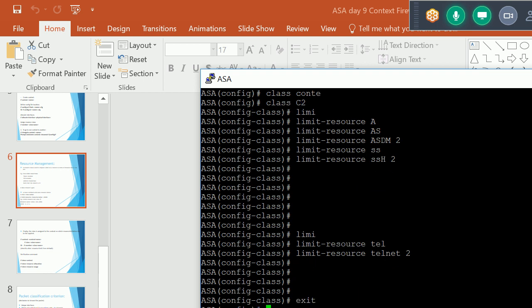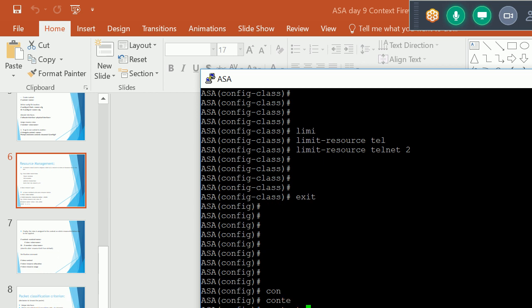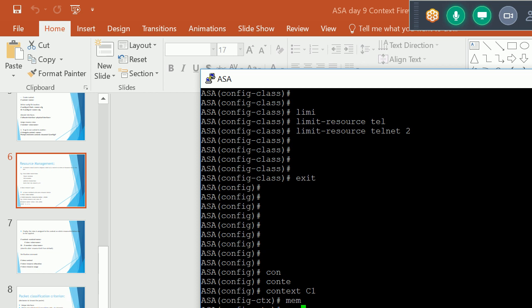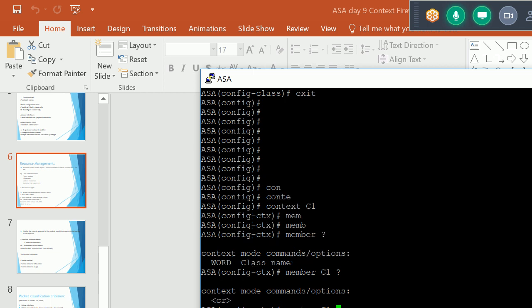After that, I am just going to apply this. I'll go inside the context config, context C1. Here I can run this command, member. After that, I'll give the name of this class. I'll use the same name, C1. Enter.